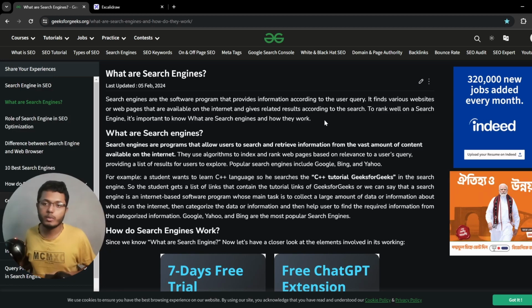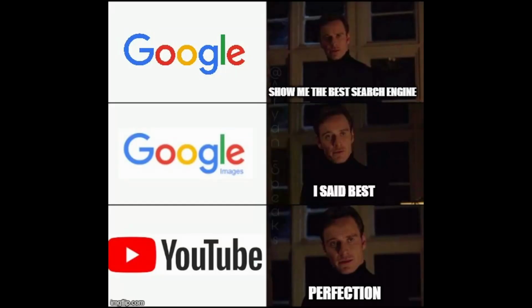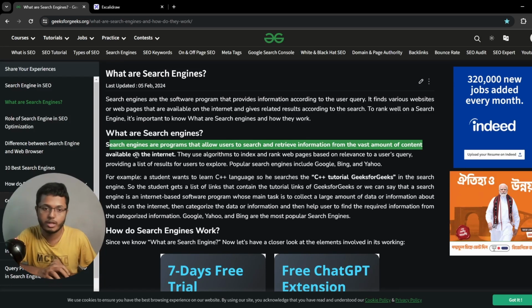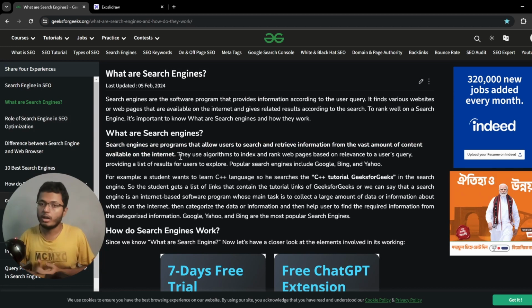Search engines, as you all know, are like Google, and previously we had Yahoo and a few others. What they do is they go through the World Wide Web, the jungle of the web, and find relevant articles according to whatever you search. For example, they are giving some examples. Search engines are programs that allow users to search and retrieve information from the vast amount of content available on the internet. So basically, they do all the hard work of finding which websites or links have the information that we want.